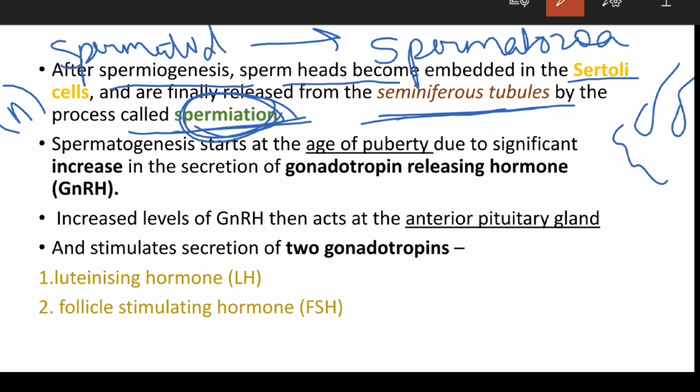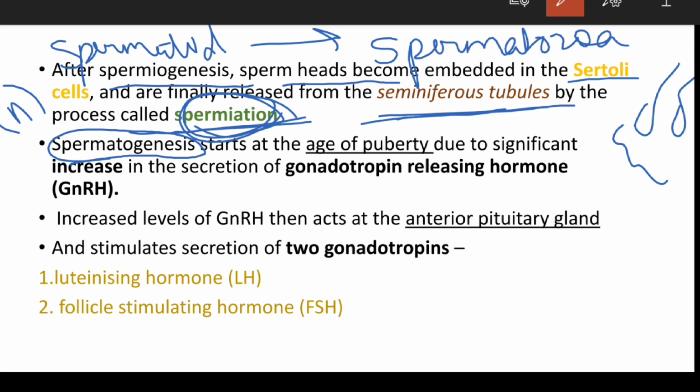Spermiogenesis is the process by which the spermatid gets transformed into spermatozoa. So don't get confused. What is spermatogenesis? Spermatogenesis means formation of the sperm.